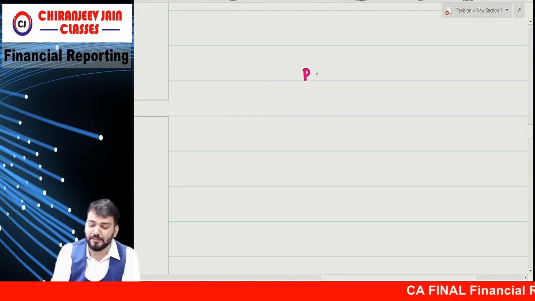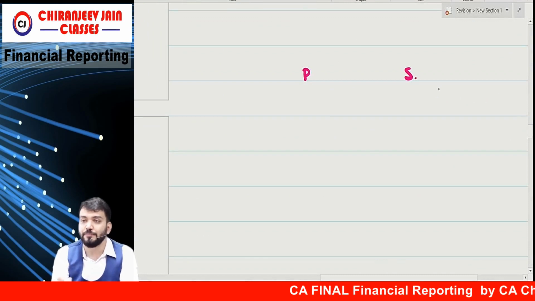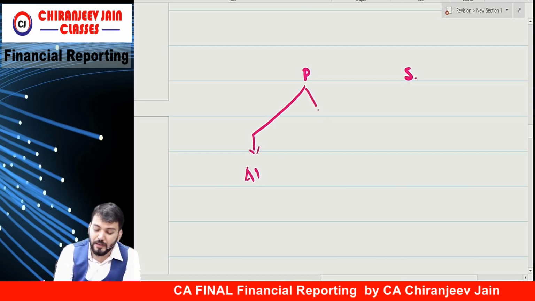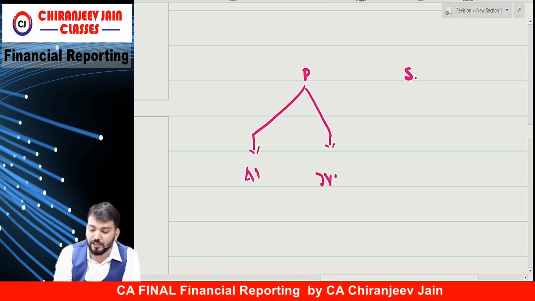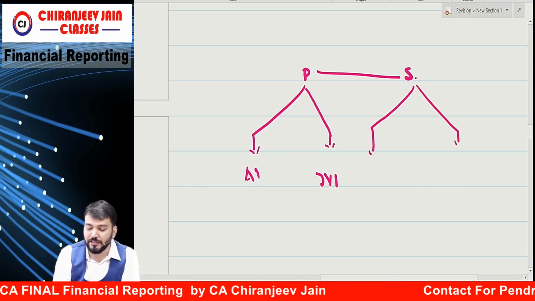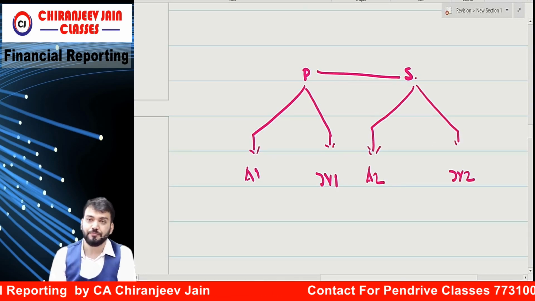Suppose this is the parent, these are subsidiaries. So they are part of one group. This parent has one associate, associate one, and one joint venture, joint venture one. And the subsidiary has associate two and joint venture two.